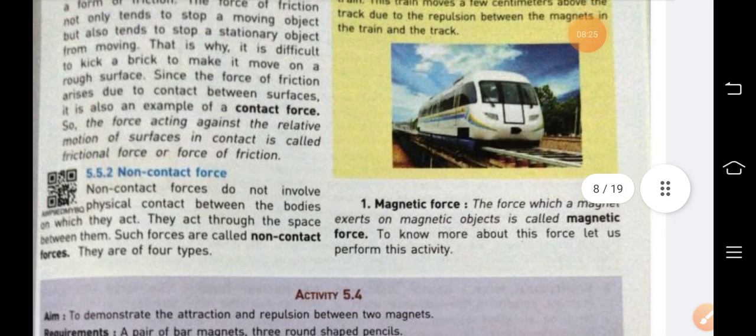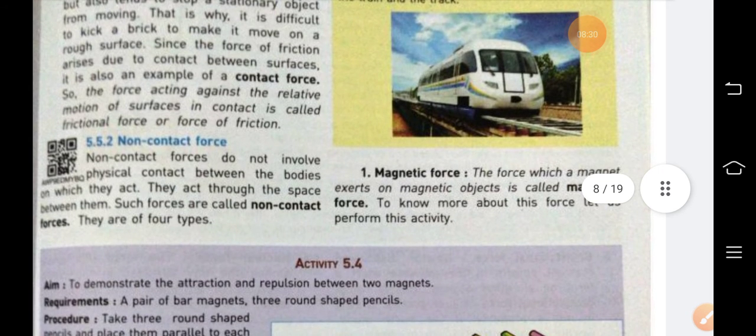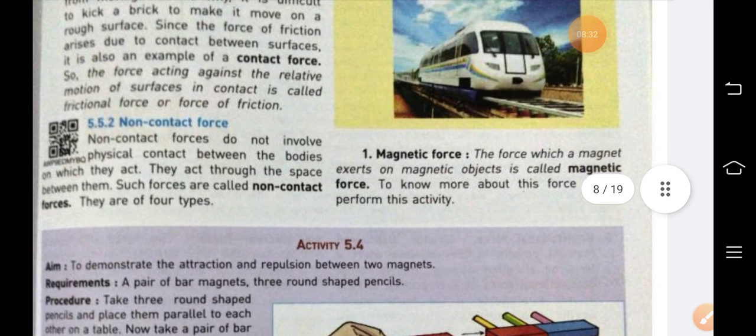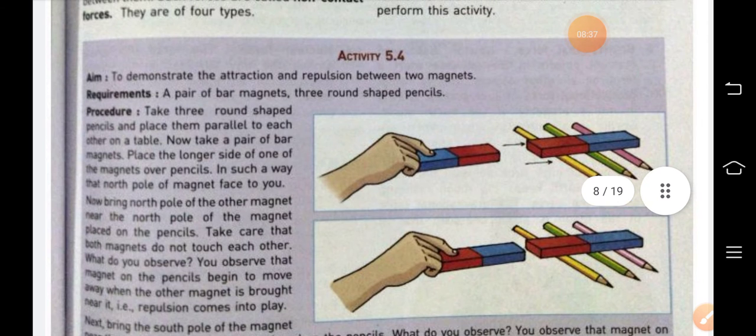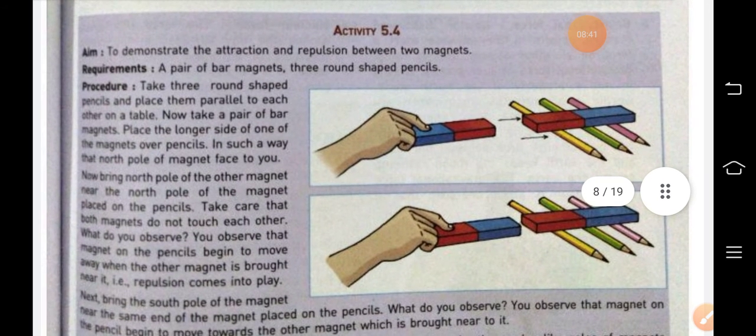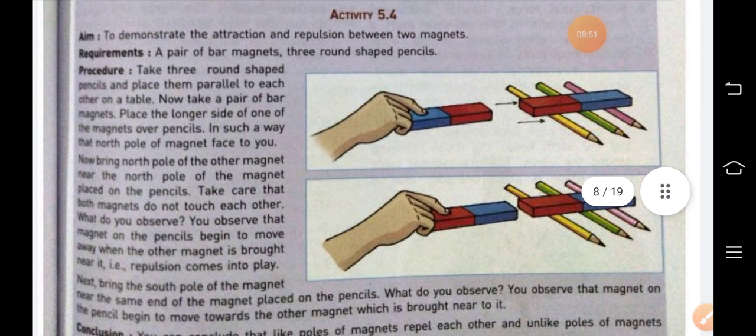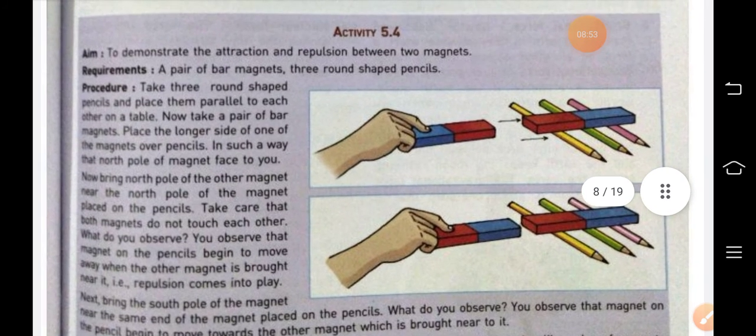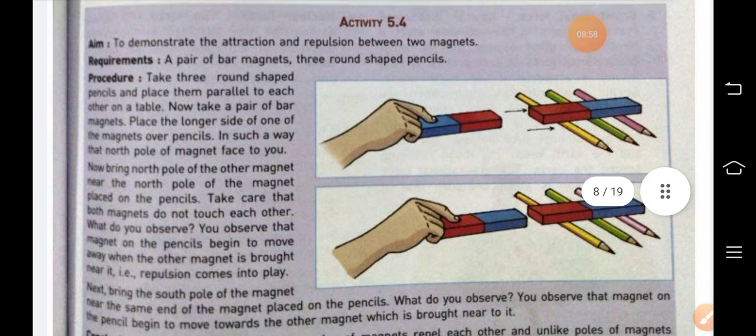A magnet has two poles, south pole and north pole. If the same poles are towards each other, then there is repulsion. If we bring two south poles together, then there is repulsion, and the same with two north poles. But if we bring the south pole towards the north pole, then there will be attraction. So the activity is here to demonstrate the attraction and repulsion between two magnets.